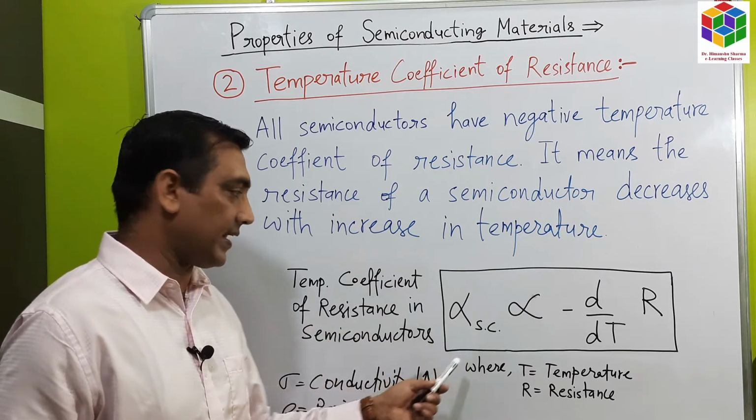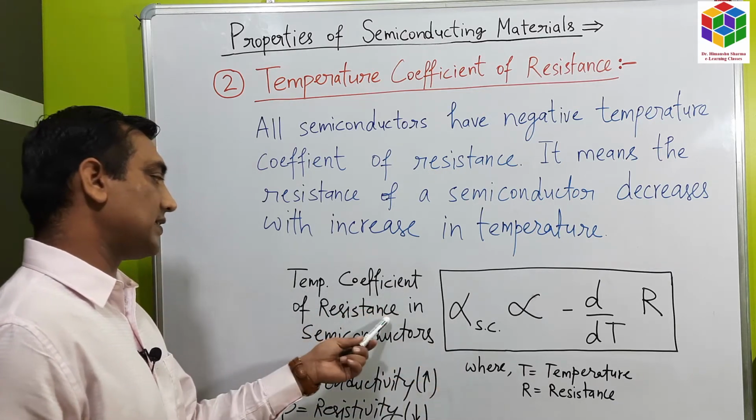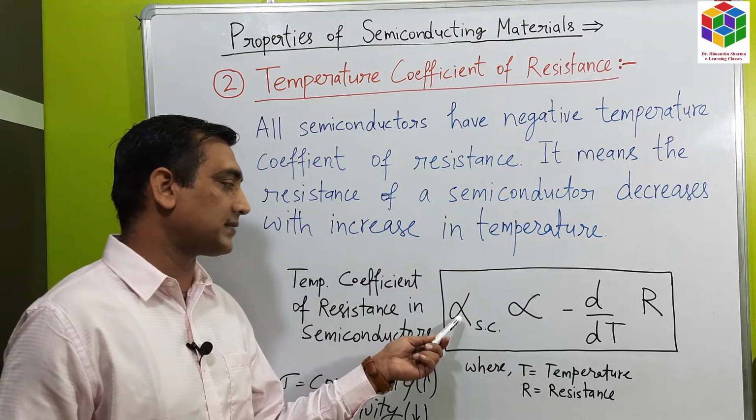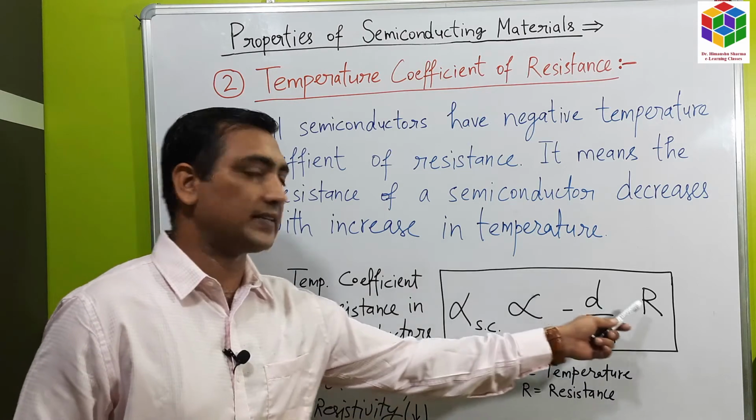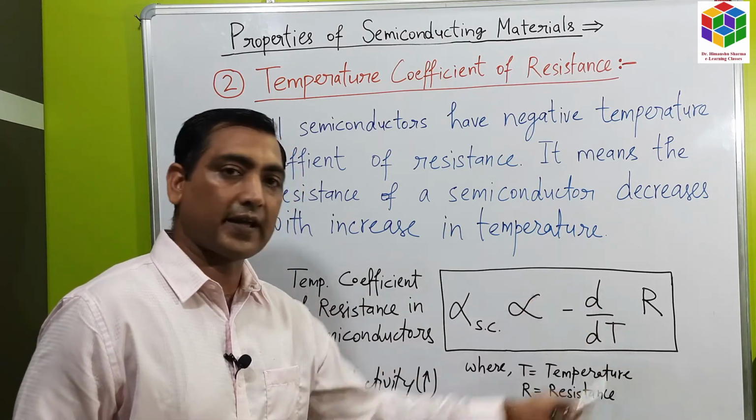The temperature coefficient of resistance in semiconductor is given as alpha semiconductor is proportional to minus of resistivity, rate of change of temperature.